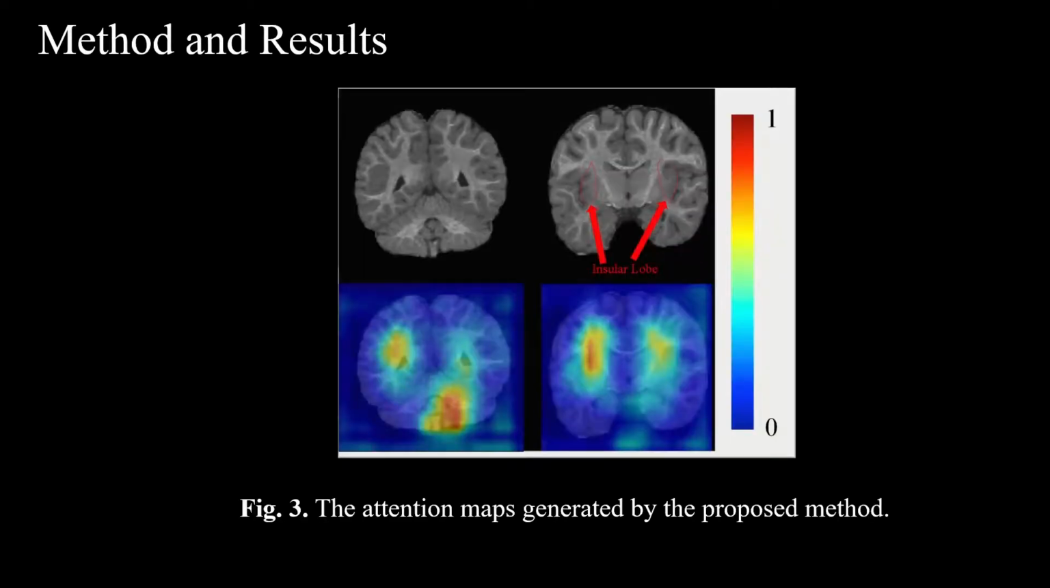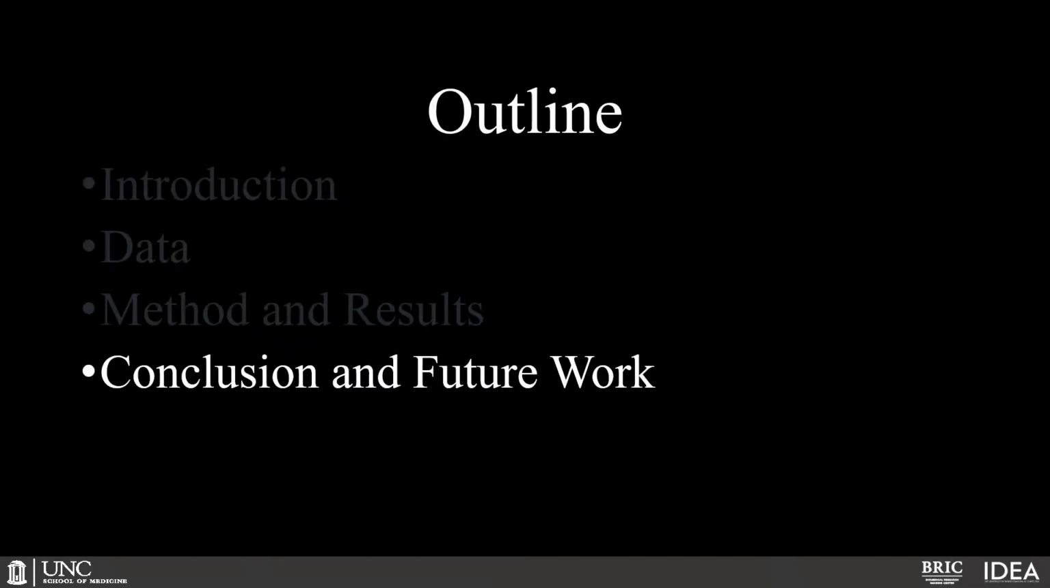In addition to the quantitative analysis, we also show the attention maps generated from the proposed method. And we can observe that the cerebellum area and the insular area, which may be linked to some aspects of autism, are highlighted in the attention maps. And the last part is conclusion and future work.